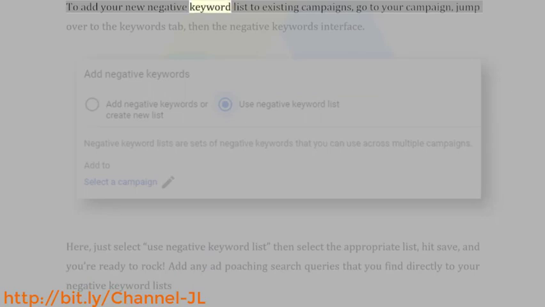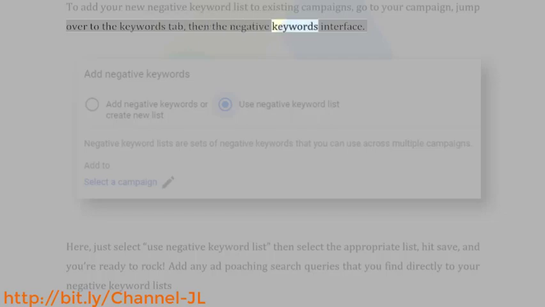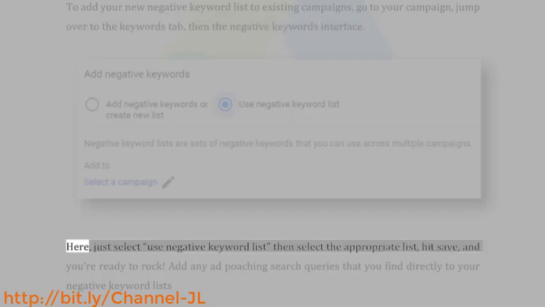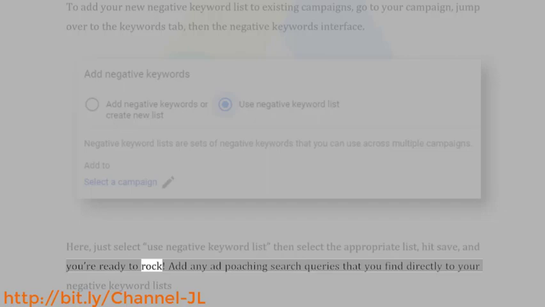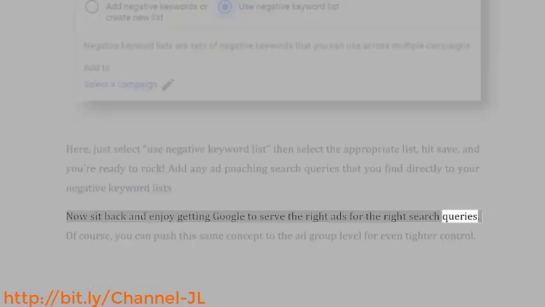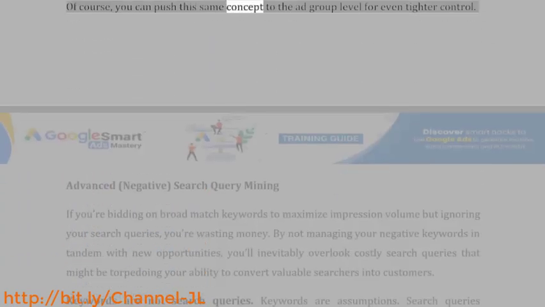To add your new negative keyword list to existing campaigns, go to your campaign, jump over to the Keywords tab, then the Negative Keywords interface. Here, just select Use Negative Keyword List, then select the appropriate list, hit Save, and you're ready to rock. Add any ad poaching search queries that you find directly to your negative keyword lists. Now sit back and enjoy getting Google to serve the right ads for the right search queries. Of course, you can push this same concept to the ad group level for even tighter control.